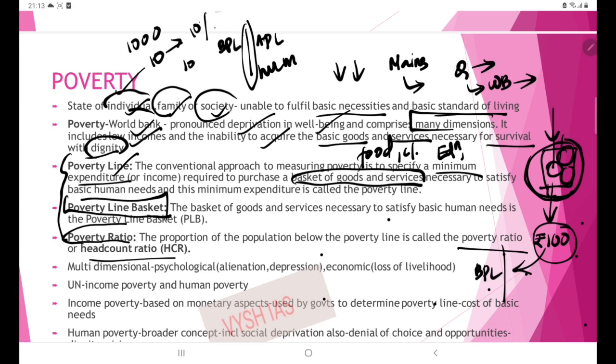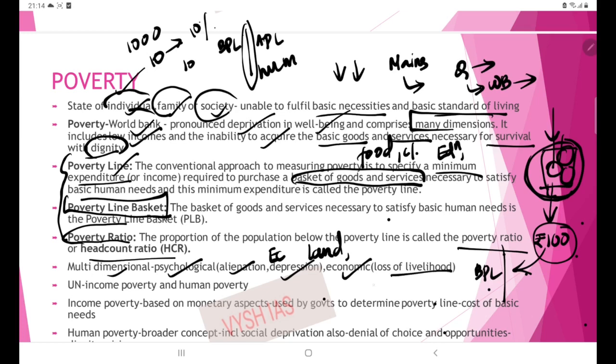Okay, so the next aspect is multi-dimensional poverty. Multi-dimensional poverty means going ahead of the economic aspect. Not only the loss of income, but also the psychological poverty that is related to alienation. Alienation due to land fragmentation can happen. Then alienation due to distress migration can be a factor. Then depression, the psychological stress. Then economic loss of livelihood.